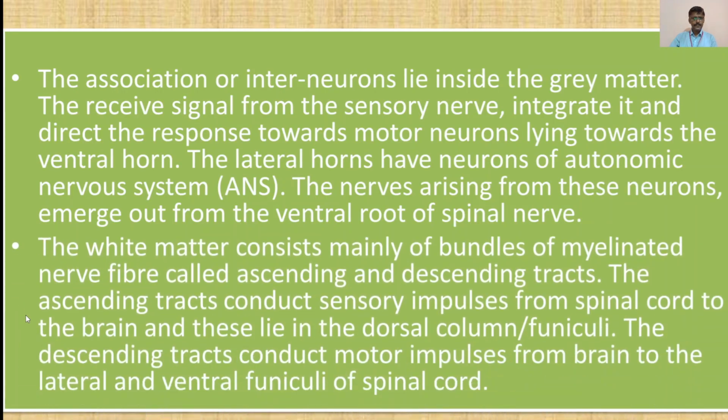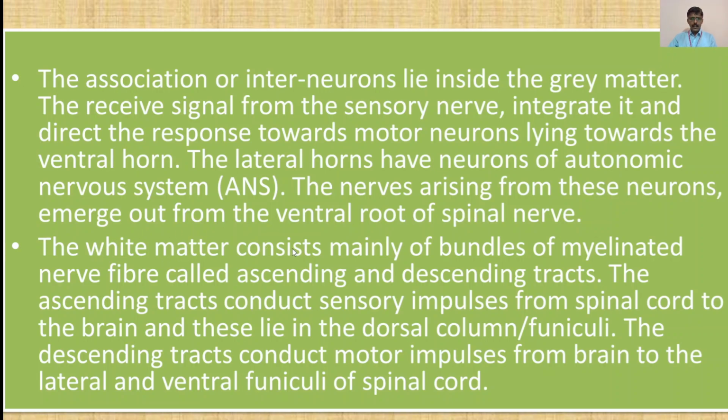Moving forward, now more information about this: the association of interneurons lie inside the gray matter. They receive signals from the sensory nerve, integrate it and direct the response towards motor neurons lying toward the ventral horn. The lateral horns have neurons of the autonomic nervous system or ANS. The nerves arising from these neurons emerge out from the ventral root of the spinal nerve.